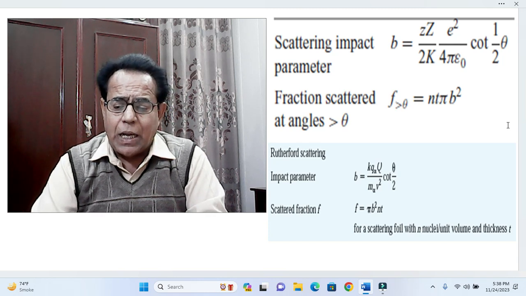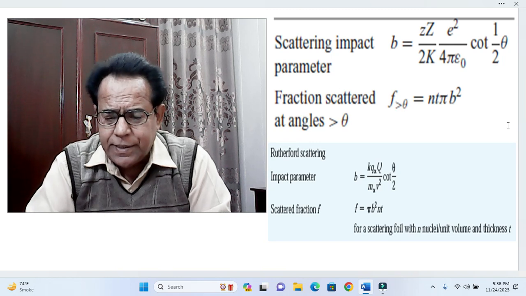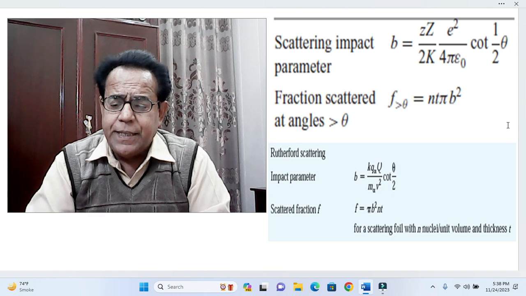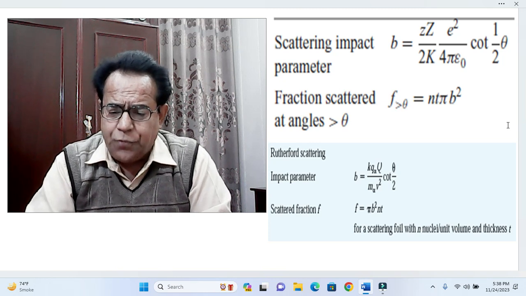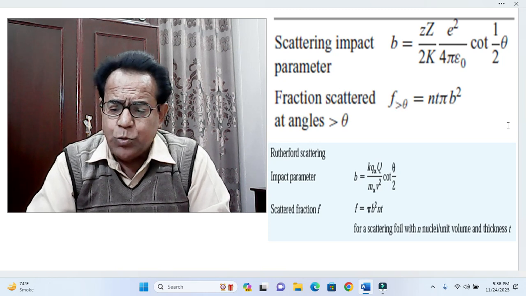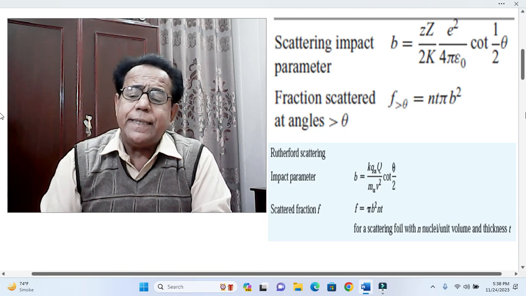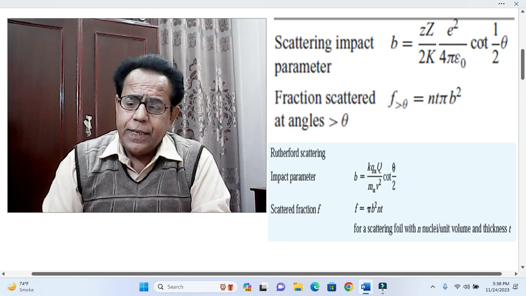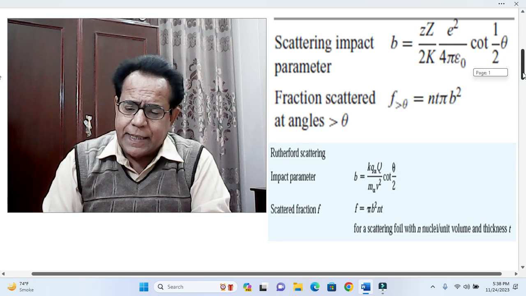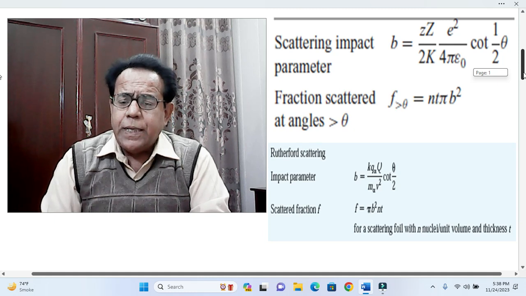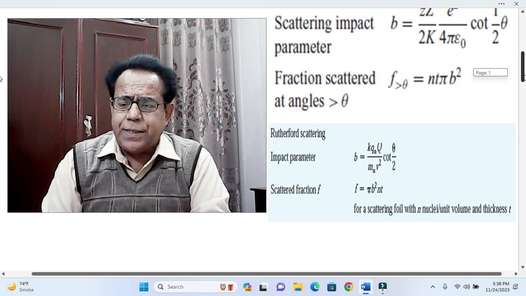Scattered fraction f is equal to pi b square n t for a scattering foil with n nuclei per unit volume and thickness t. Here t is thickness, n is nuclei per unit volume and b is impact parameter.